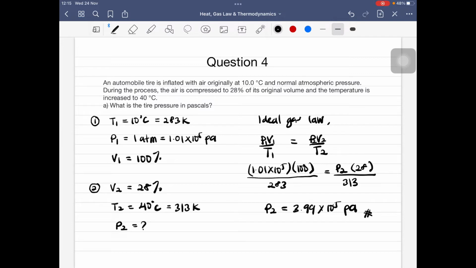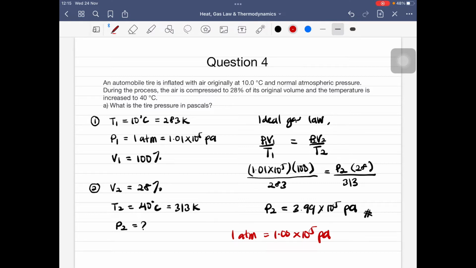Okay, di sini saya nak beritahu kita punya final answer ini slightly different kalau kita compare dengan skema jawapan, kerana pada skema yang asal saya menggunakan nilai 1 ATM. Okay, 1 ATM is equal to 1.00 times 10 to the power of 5 Pascal. Okay, so ini yang asal, that's why jawapan dia sedikit lari. Okay.